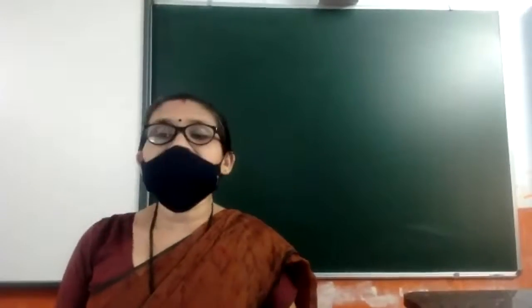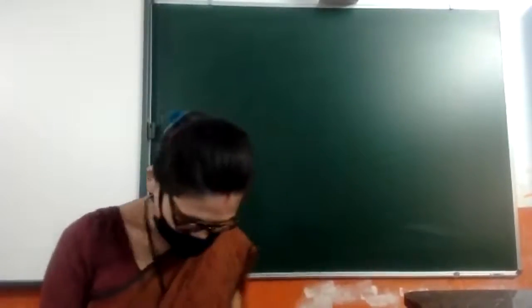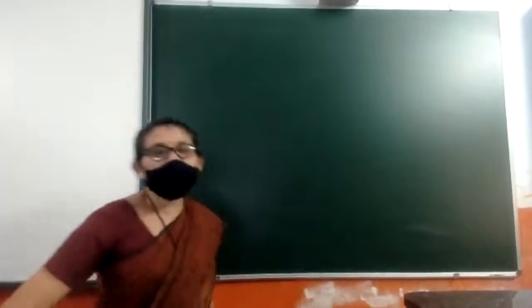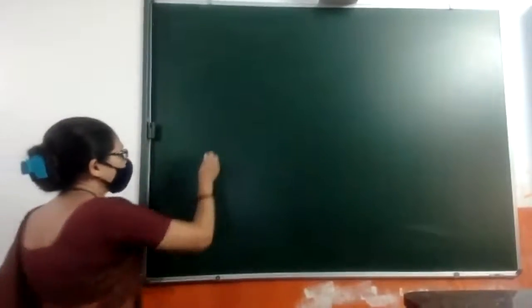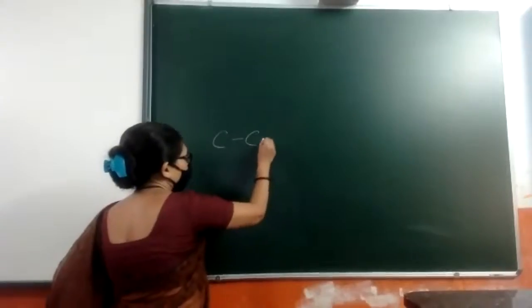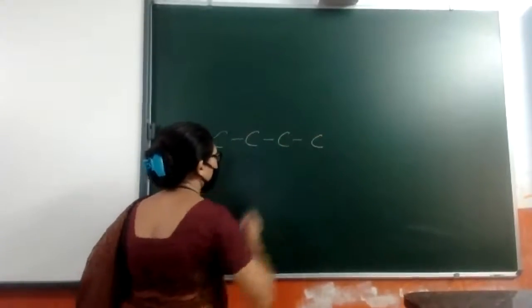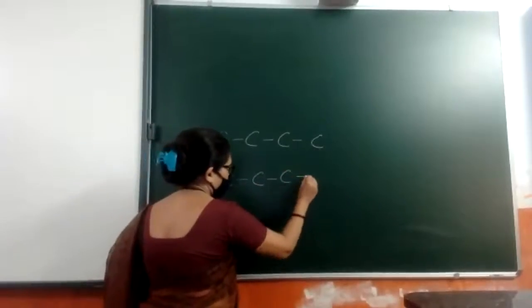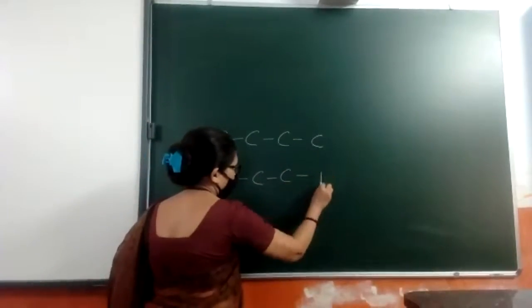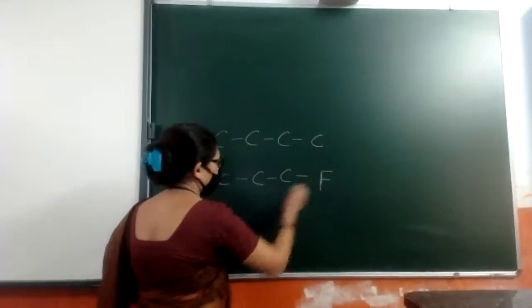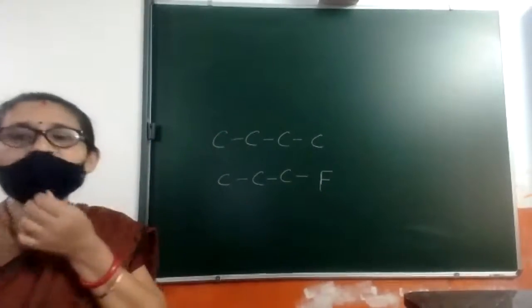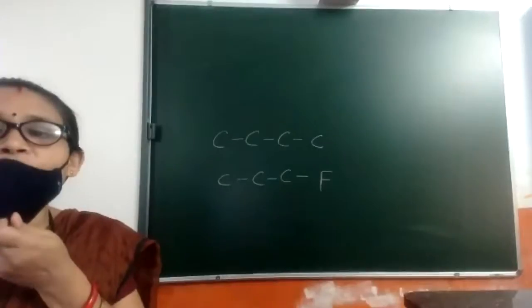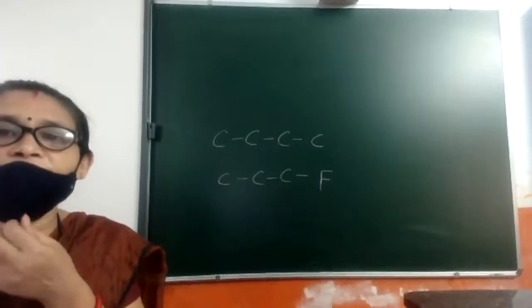Now the next point. I have given two compounds. One is normal butane, hydrogen I have not written.